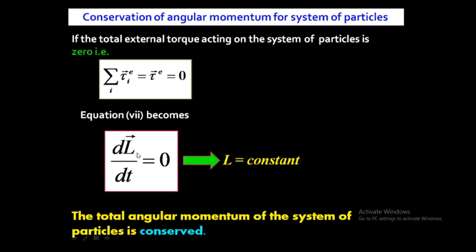This is the proof for the conservation of total angular momentum of a system of particles.